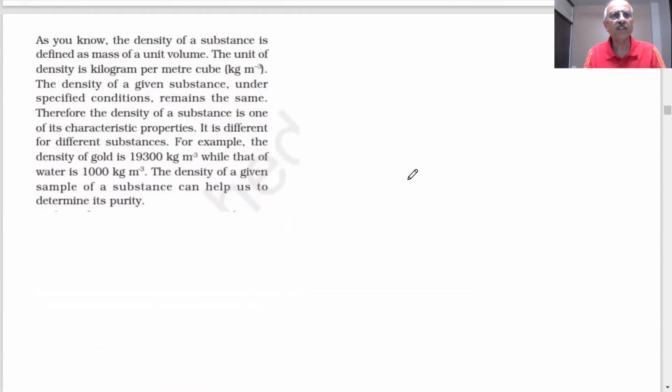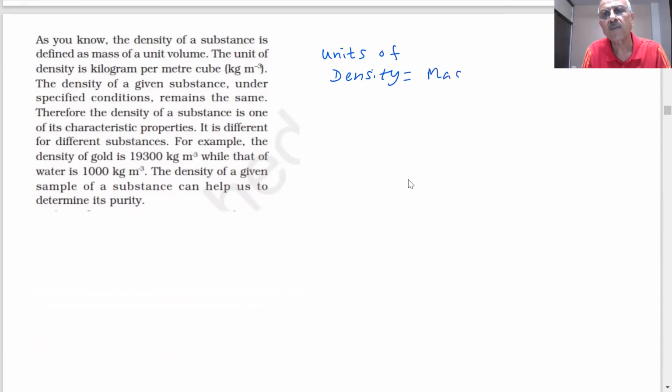As you know, the density of a substance is defined as mass per unit volume. The units of density are mass per unit volume, and we already know the unit, kilogram per meter cube.